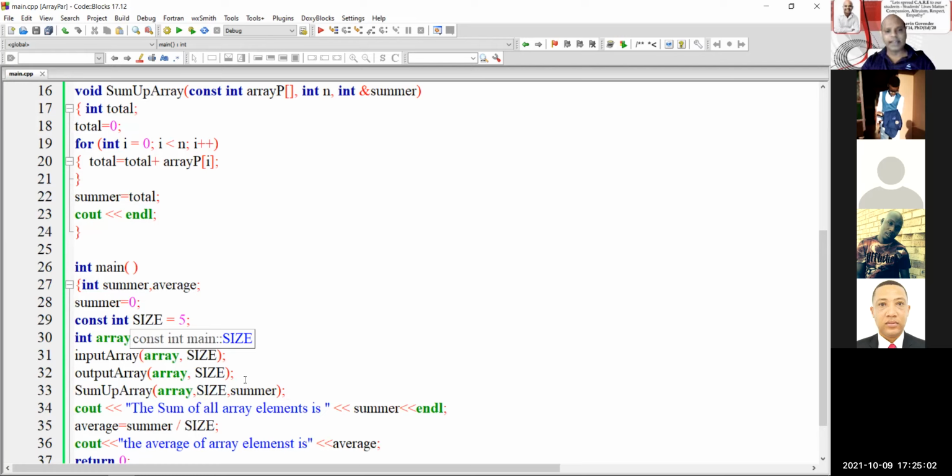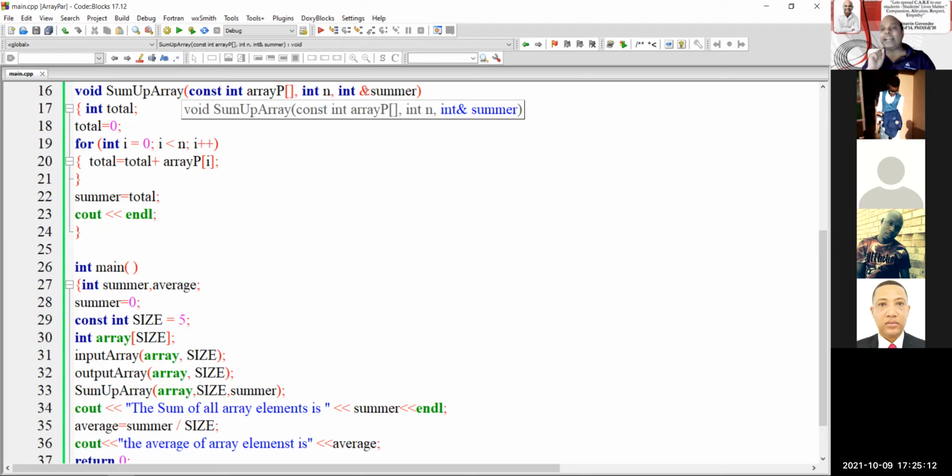Now let's look at the next parameter called summer. You'll notice in front of summer, I have this ampersand symbol. That means it's a reference parameter. That means whatever happens inside the function, it's going to get passed across to summer, which is in line number 33. So you'll notice inside SumUp, it goes and finds the total of each one.